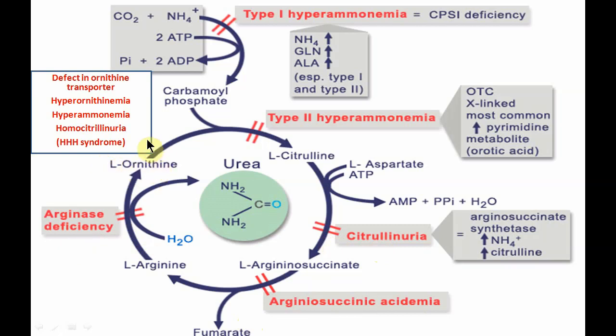One important aspect here: ornithine is transported into the mitochondria to combine with carbamyl phosphate. So if there is a genetic defect in the ornithine transporter, it will lead to hyperornithinemia as well as hyperammonemia and homocitrullinuria. So this condition is also called triple H syndrome.